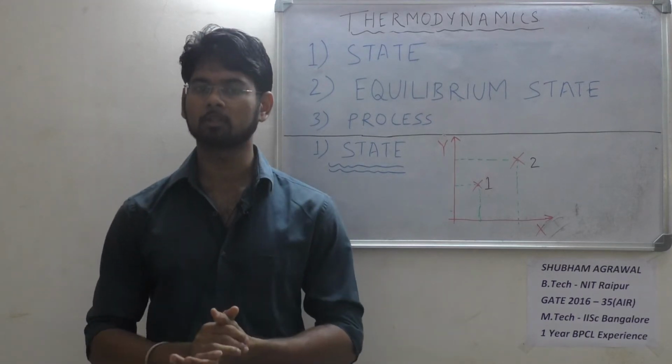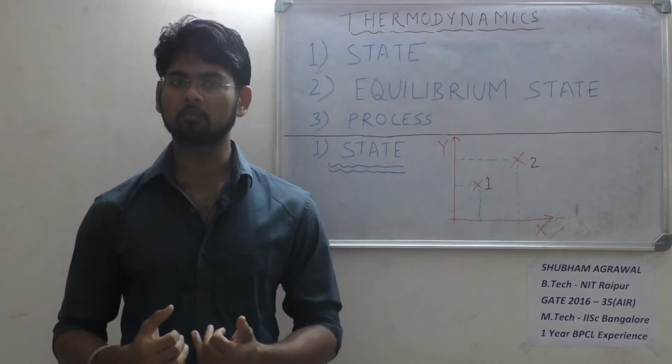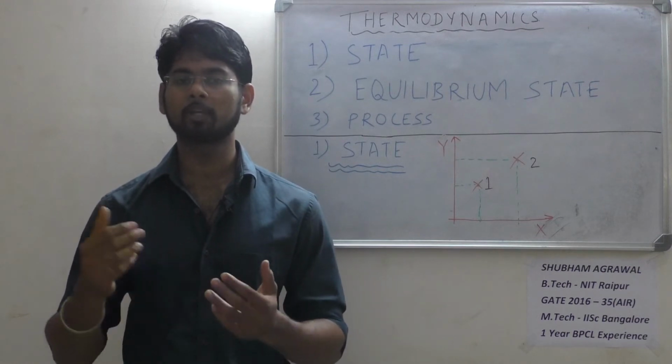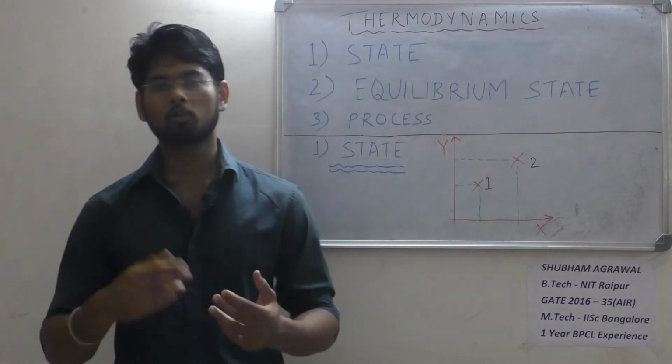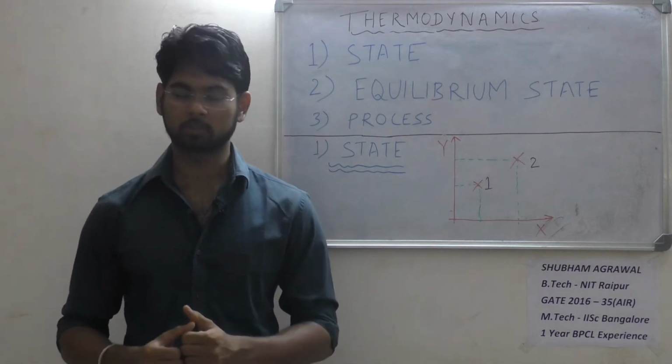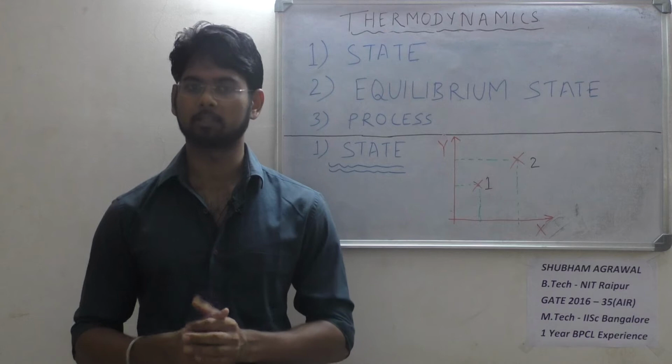What is the state of the system? Then we'll go for equilibrium state. What do we mean by equilibrium state? Then we'll go for processes. What do we mean by process? So let us first start with state.